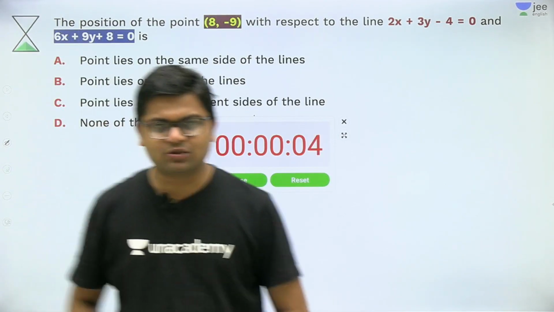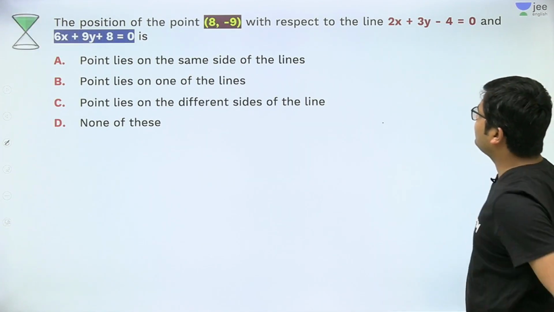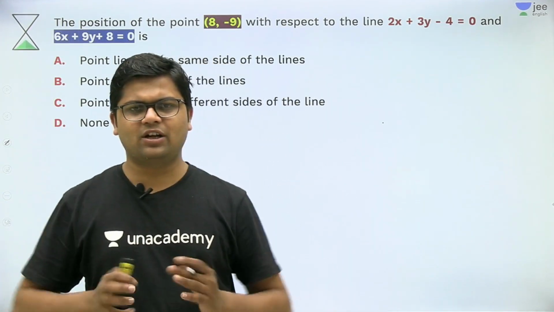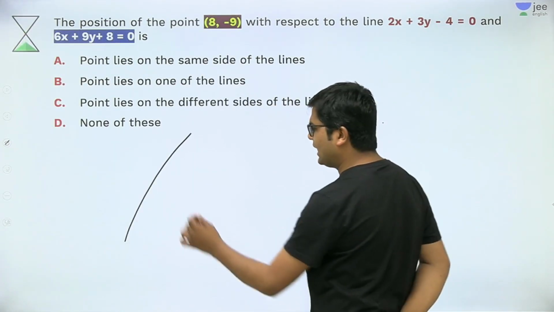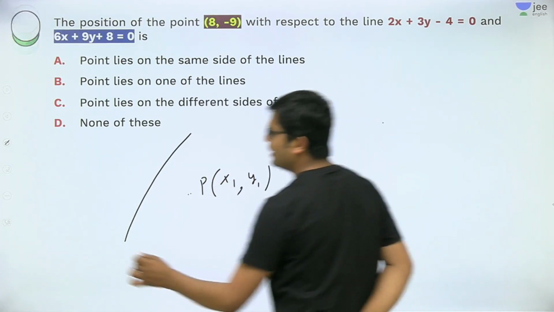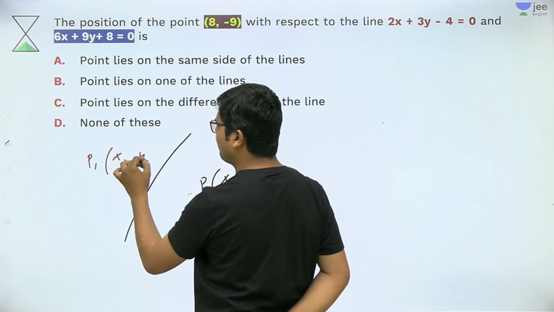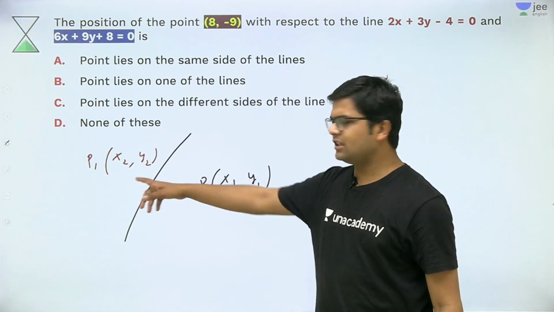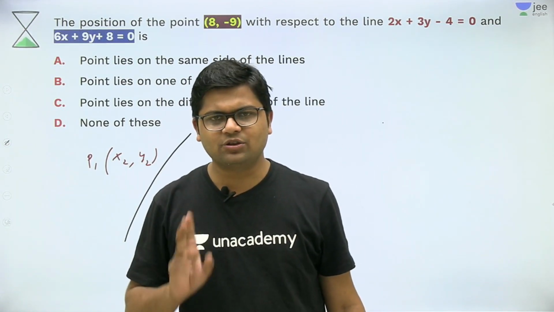So let's start with the question, students. The position of the point 8 comma minus 9 with respect to the line this and this. So students, this is a question of position of a point with respect to a line. The theory is this: if I have a line, and I have a point P with coordinates x1 comma y1, and I have another point P1 with coordinates x2 comma y2. I think till now it is clear. Now from geometry I can see that these 2 points are on the opposite side of the line.